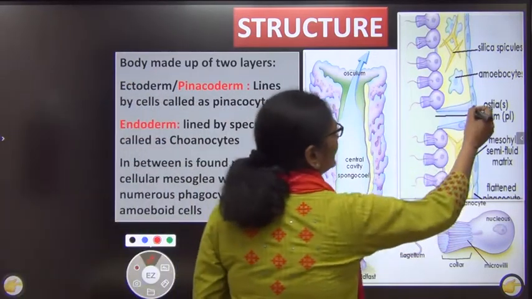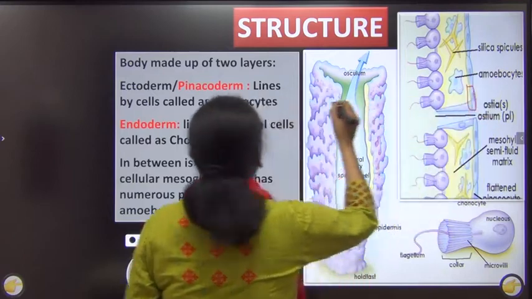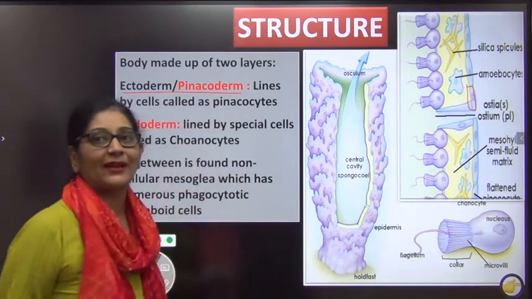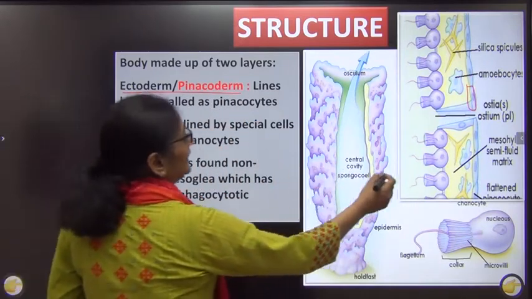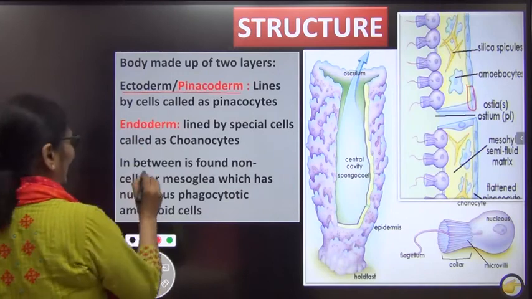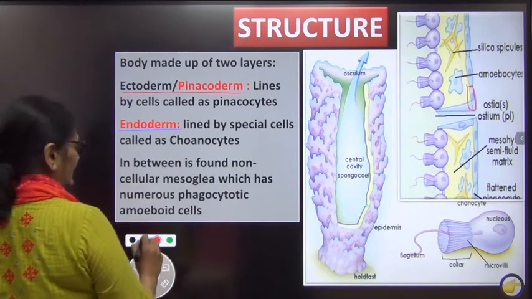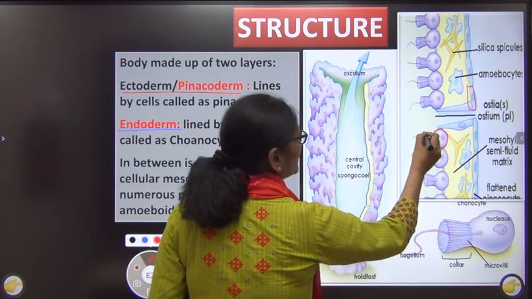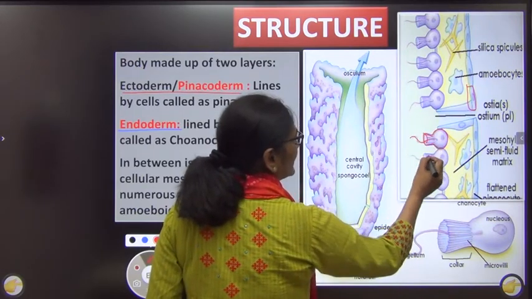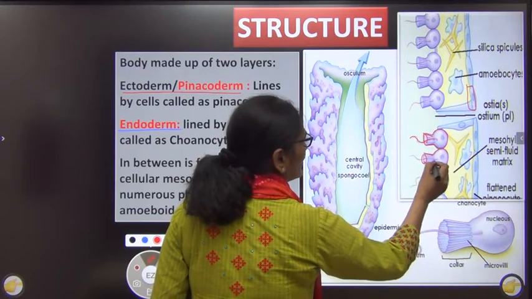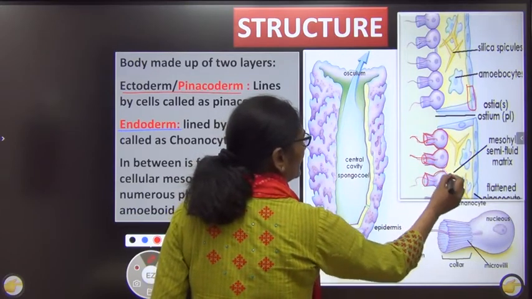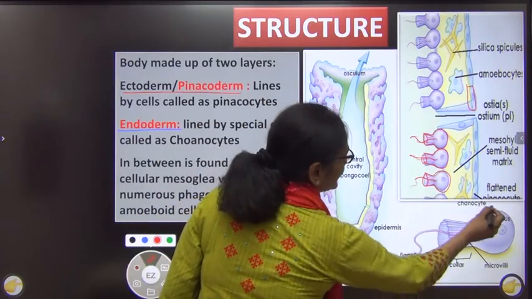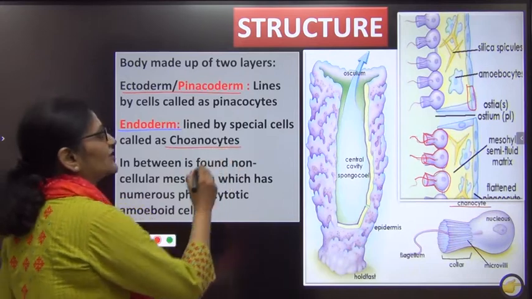I told you it is divided into two layers. The outer layer is called ectoderm. This is also called pinacoderm because these cells are called pinacocytes, right? Then the internal layer is known as the endoderm. You can see here the internal layer is called endoderm, and this endoderm is characterized by the presence of a special type of cells. The endoderm is formed by these special types of cells. These are called schwannocytes. See, these are called schwannocytes.